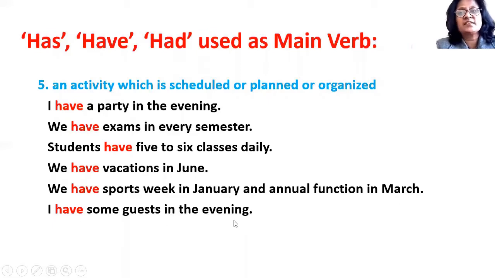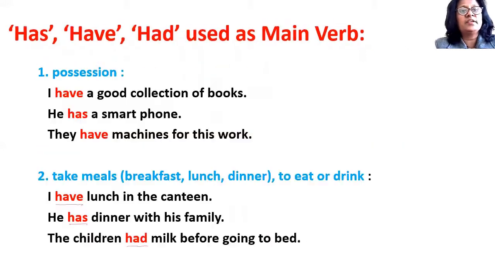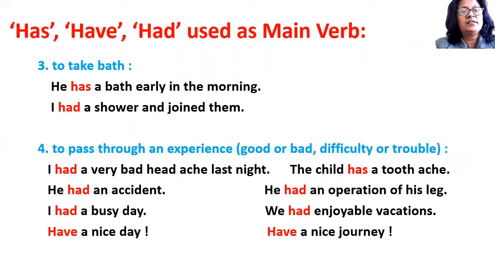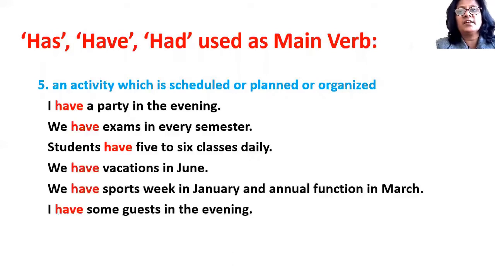I have some guests in the evening. That means I have invited some guests in the evening or I have planned to meet some guests in the evening. So in this way has, have and had are also used to indicate a scheduled or planned or organized activity. So let's revise what we have studied in has and have. Has and have is used to indicate possession, to take meals, to take bath, or to mean passing through an experience, or to mean any activity which is scheduled or planned or organized.